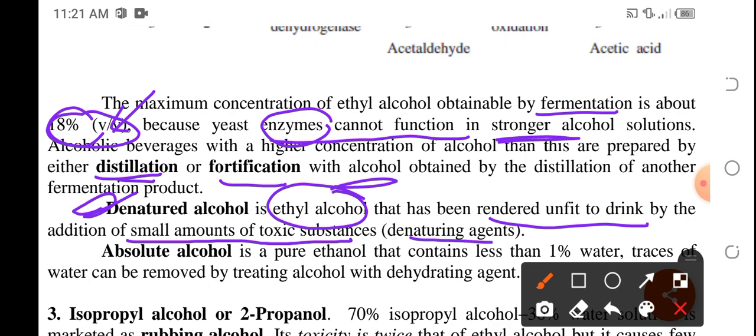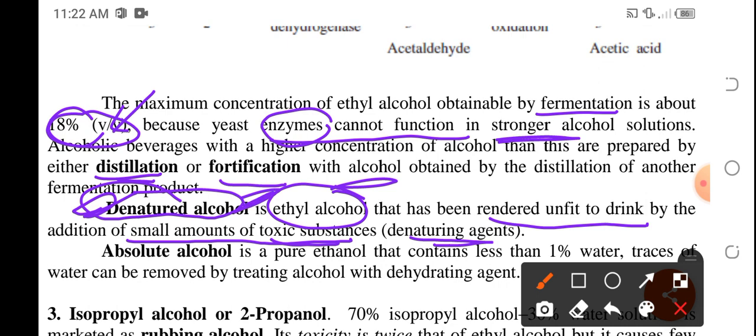So these toxic substances are known as denaturing agents. So yung natural properties ng ethanol that it could be a drinking alcohol has been denatured by these toxic substances. So hindi na siya pwede sa consumption ng human beings.